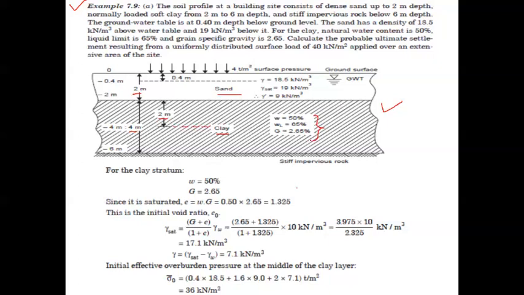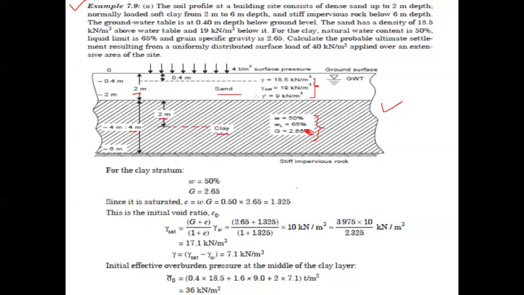The data pertaining to this particular clay layer: water content is equal to 50%, liquid limit is equal to 65%, specific gravity is equal to 2.65. It is not a percentage, you can discard that, 2.65 only. Whereas the sand layer has these properties: gamma unit weight is equal to 18.5 kilonewton per meter cube, and gamma sat, saturated unit weight, is 19 kilonewton per meter cube.